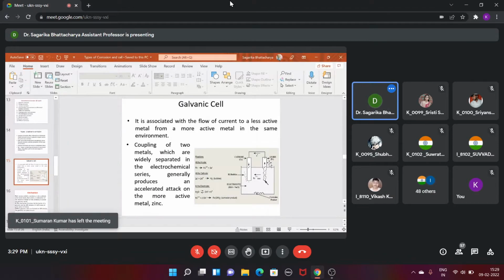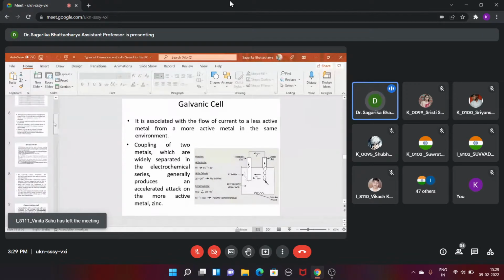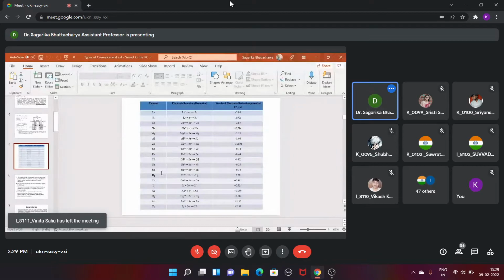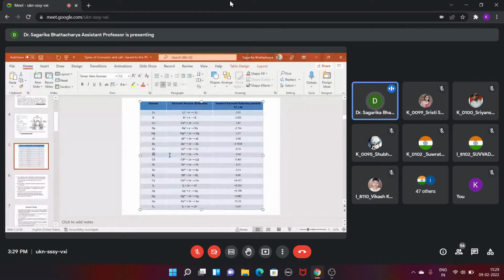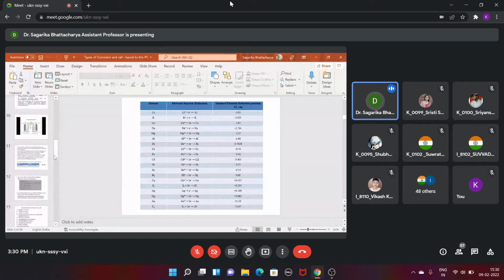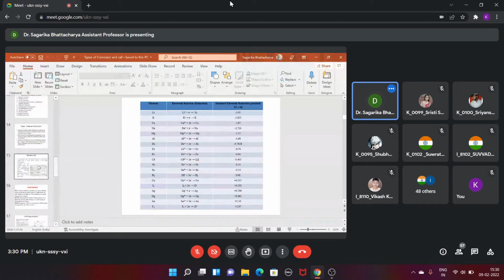And the anode is the iron, and let me now check the electrochemical series so it will be better for us to understand. So see, iron is above the hydrogen, right? And copper is below the hydrogen. So iron is minus 0.44. So naturally iron will be acting as an anode, right?